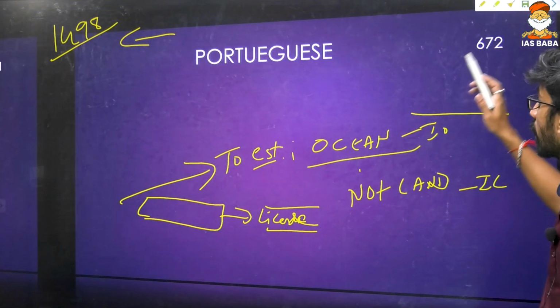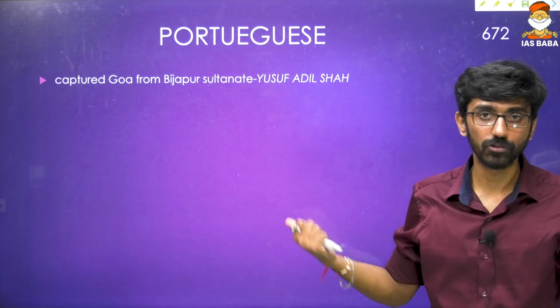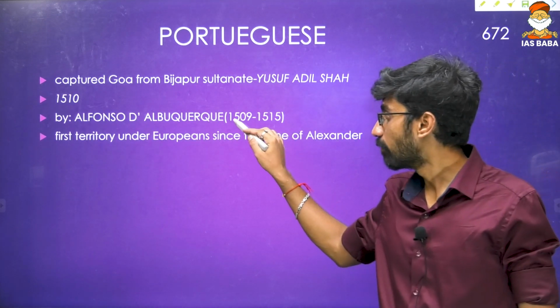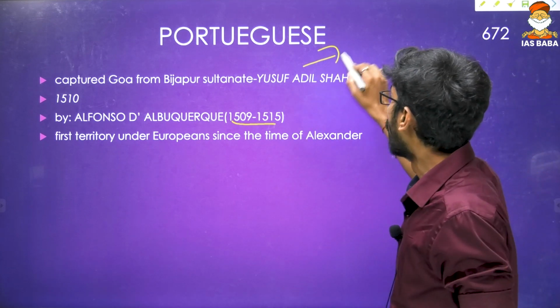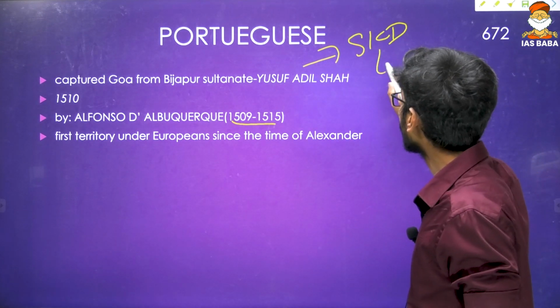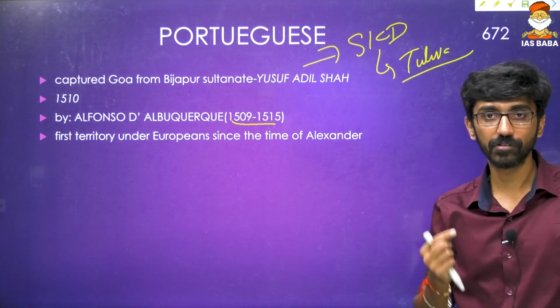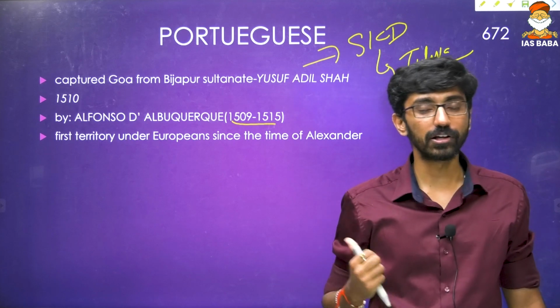Okay, and the Portuguese, of course, captured Goa from the Bijapur Sultanate, that is Yusuf Adil Shah, in 1510. Alfonso de Albuquerque, he was the viceroy between 1509 and 1515, and did this with the help of Sri Krishna Deva Raya, who belonged to the Tuluva dynasty. I think we discussed this in medieval India. Sri Krishna Deva Raya's conquests: Shivanasamudra, Raichur, Ashtadigaja, Sitkot. Okay, so that is one question that was asked.